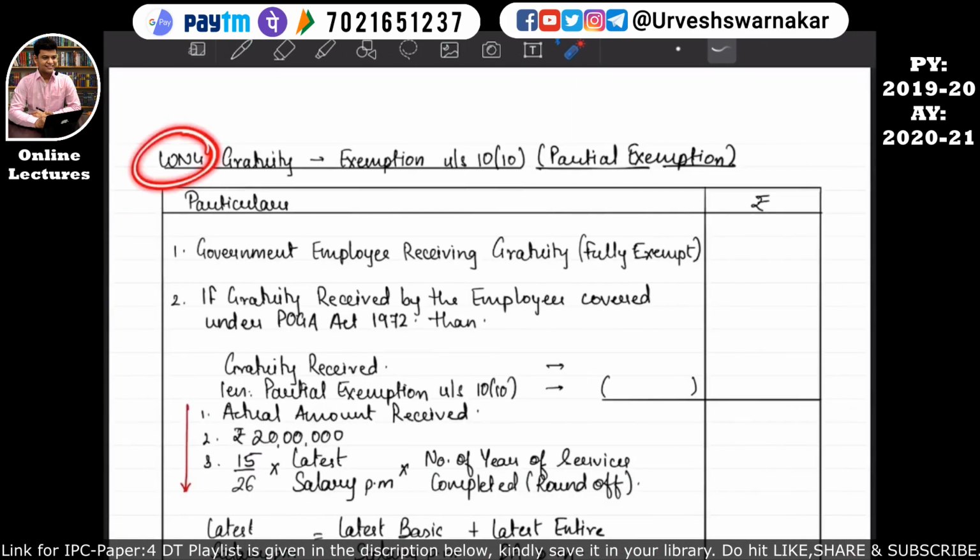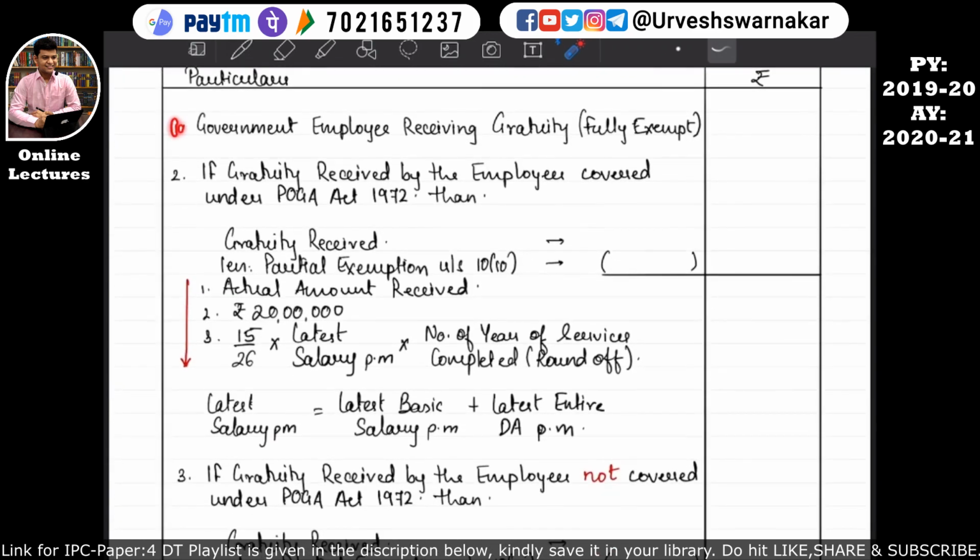So this is our working note number 4. Working note number 4 talks about gratuity. If an employee is receiving a gratuity from the employer, then whatever amount has been received by the employee as gratuity will not be 100% taxable, because there is an exemption available under section 10 subsection 10, that is a partial exemption available. So the gratuity amount received will be further reduced by the exemption under section 10(10). I hope this is quite clear. How this exemption will be available, we will understand with the format.